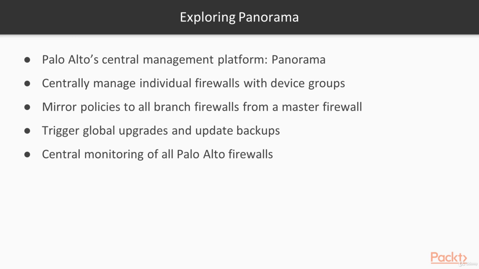We're not changing anything. Also, if you want to make sure that all your sites are mirrored from one particular master unit, usually it's the Palo Alto at the headquarters. So that headquarters firewall will be your master device. Every site will have a copy, or will basically mirror the configurations from the master. And you can select this on Panorama. You can basically say, okay, I have the headquarters Palo Alto firewall, and I want to make sure that all my sites are the same. This is where you select that master device, and then anything that's configured on that master device can be replicated to the other ones.